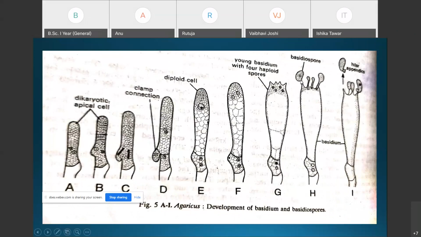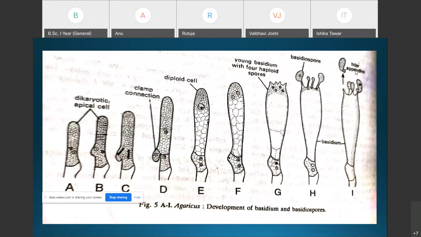At the junction of the basidiospore and the sterigma, there is a small projection, and that small projection is known as the hilar appendix. Due to the presence of these hilar appendages, the basidiospore is slightly oblique on the sterigmata.